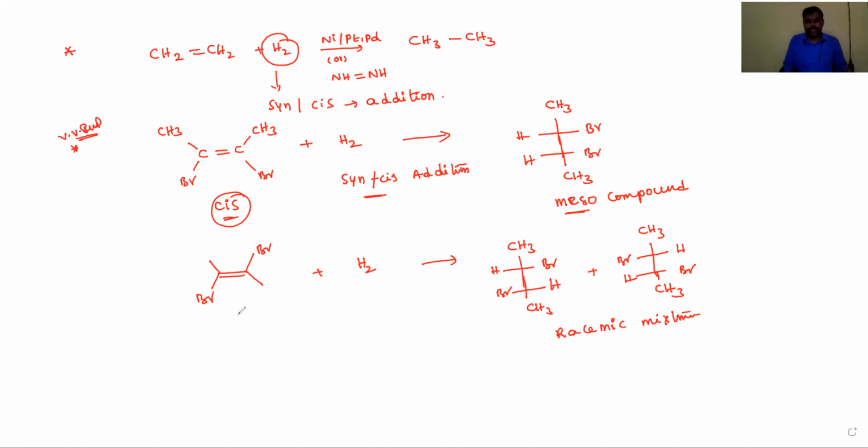Okay, dear students, then it is trans. So you have to remember, dear students: cis alkene plus cis reagent, syn or cis addition, produces meso. And trans alkene plus cis addition or syn addition produces a racemic mixture.